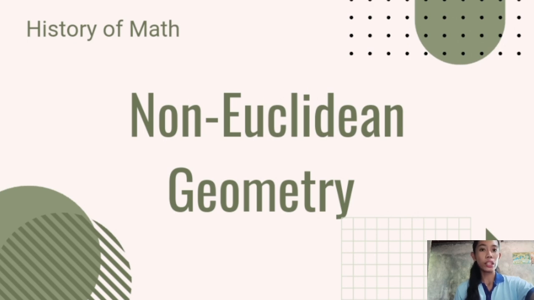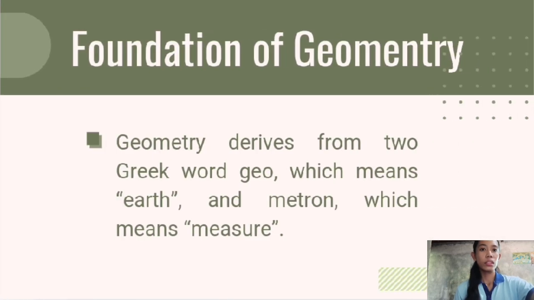Before we proceed to non-Euclidean geometry, let's talk about the foundation of geometry and Euclidean geometry first, to know how and why non-Euclidean geometry was discovered. So, geometry derives from two Greek words. The first one is geo, which means earth, and metron, which means measure. Geometry literally means to measure Earth.